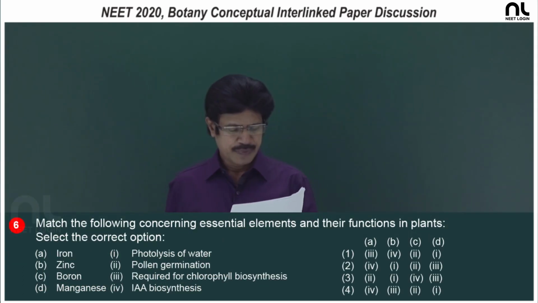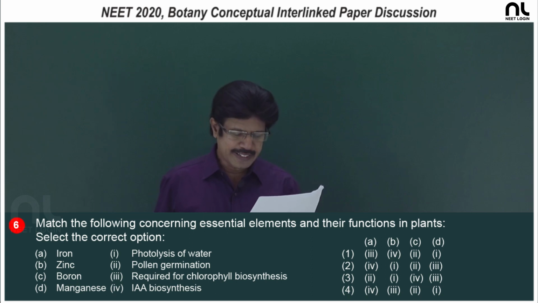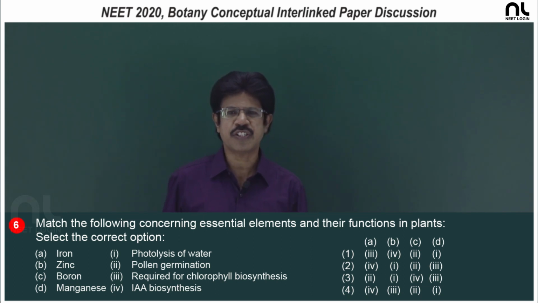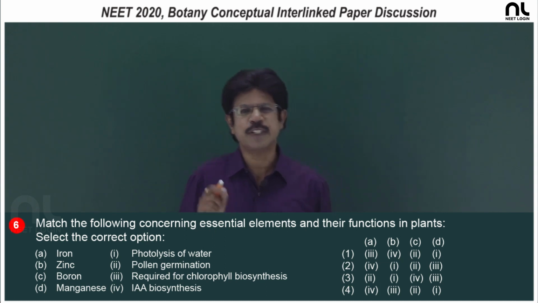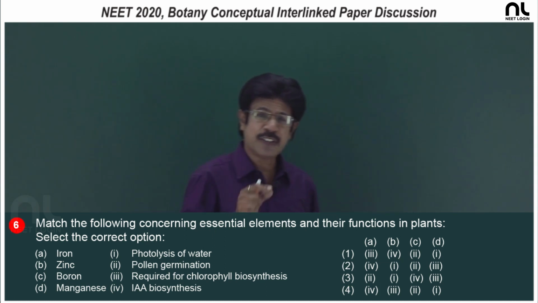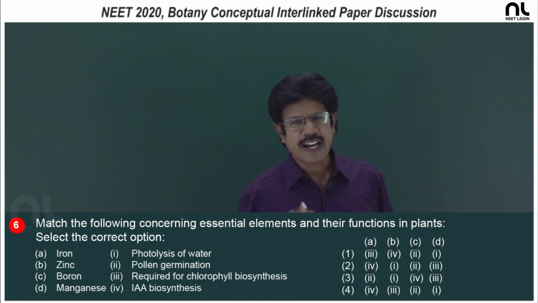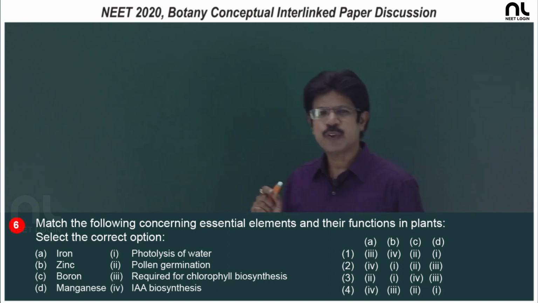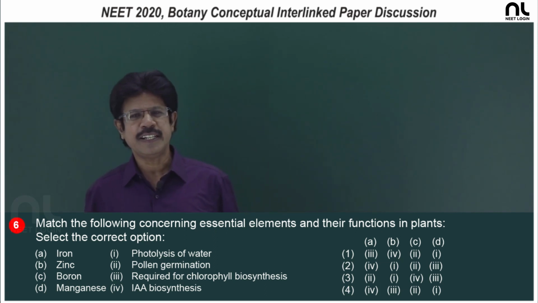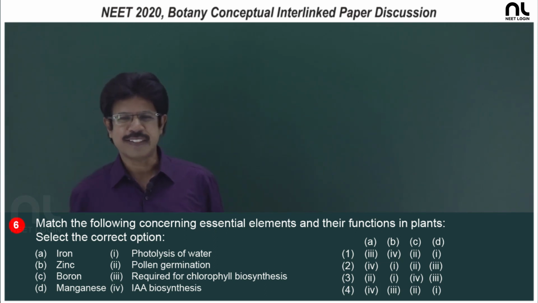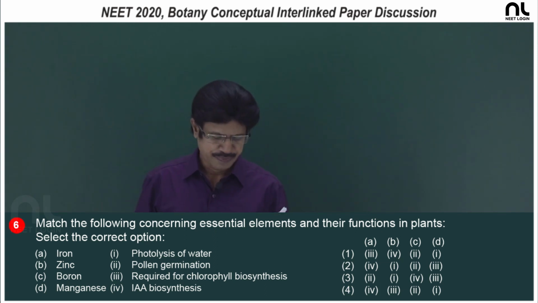Question number 6, match the following concerning essential elements and their function in plants. Iron, it is useful for the synthesis of the chlorophyll, activity of the catalase, and iron is present in the electron carriers like the cytochromes, and also present in ferredoxin, that is iron sulfur protein.